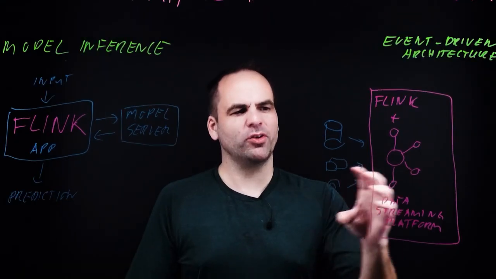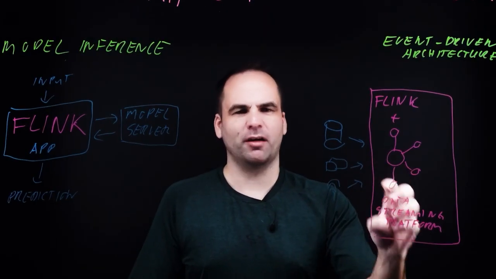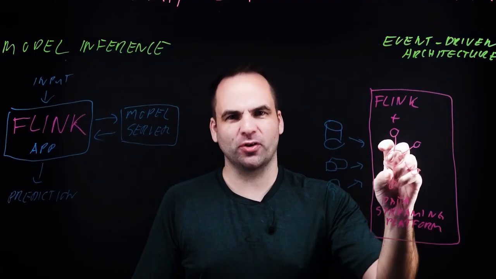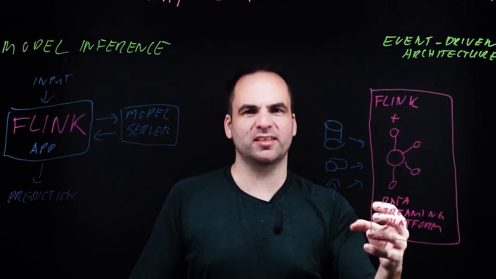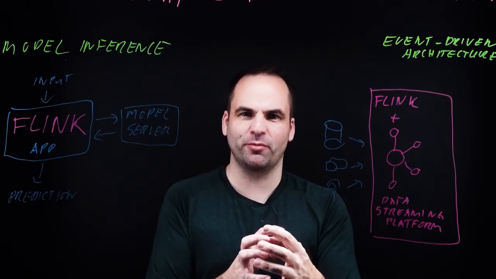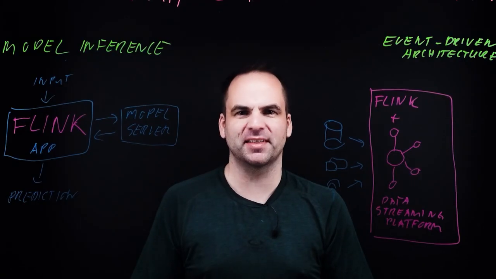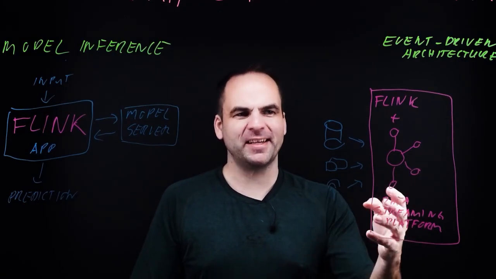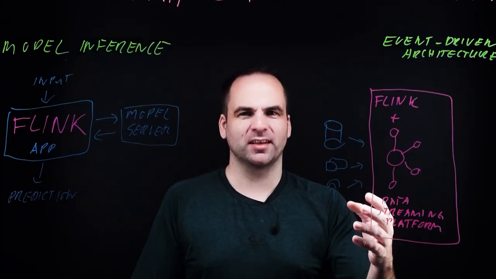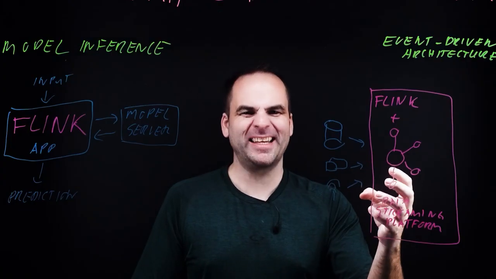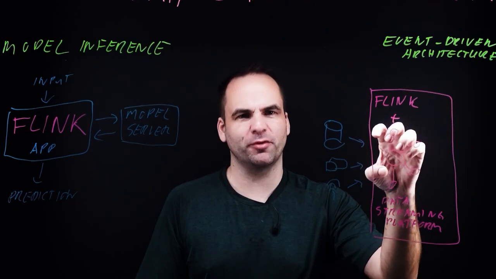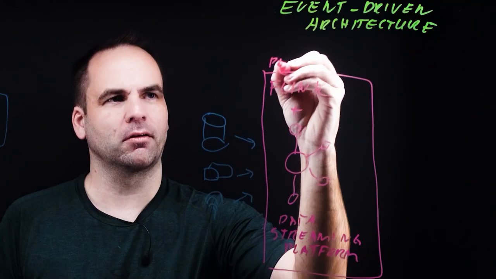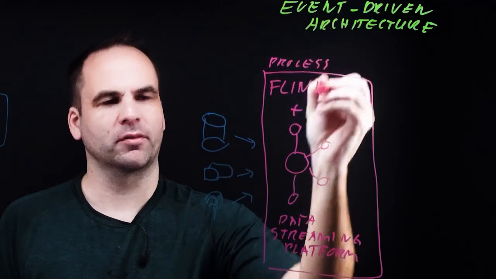So now, when we talk about a data streaming platform, I already covered the two key open source frameworks, Kafka and Flink. But a data streaming platform is much more than just gluing together some open source frameworks and operating and scaling them by yourself. A complete data streaming platform provides all of that together in a complete solution. And this means on the one side, the stream part we already covered with Kafka. And then we also have the process part with Flink.